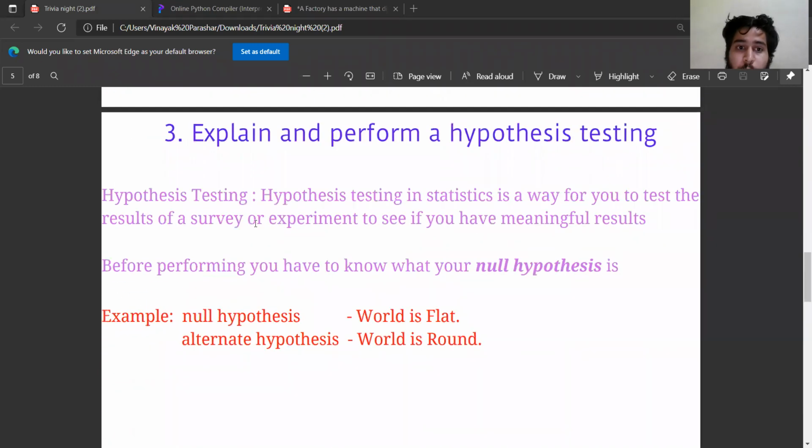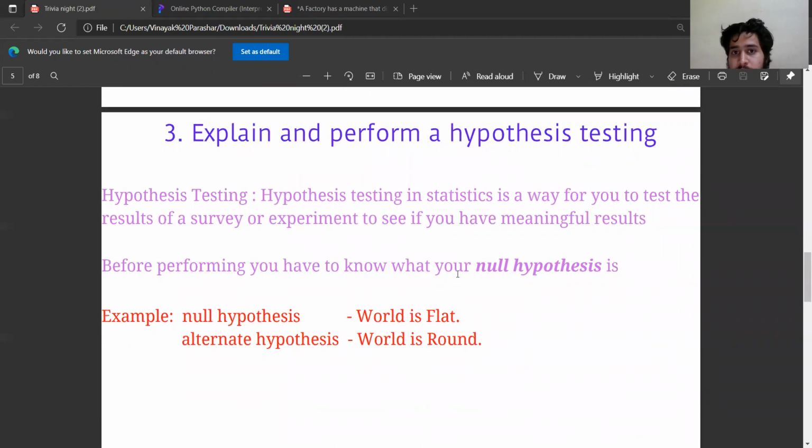Now, coming to the third point, I have to explain and perform a hypothesis testing. Hypothesis testing is statistics. We have to perform two analyses, null hypothesis and alternate hypothesis.